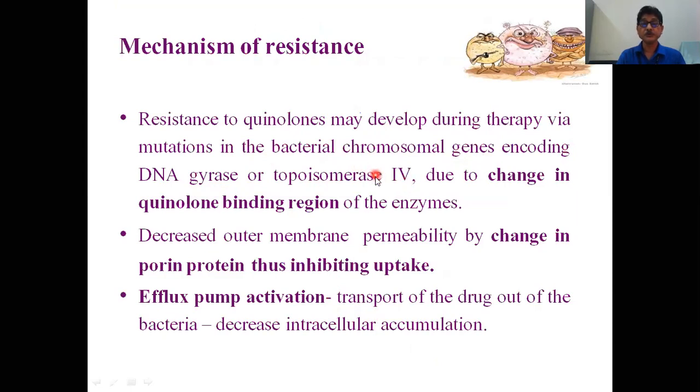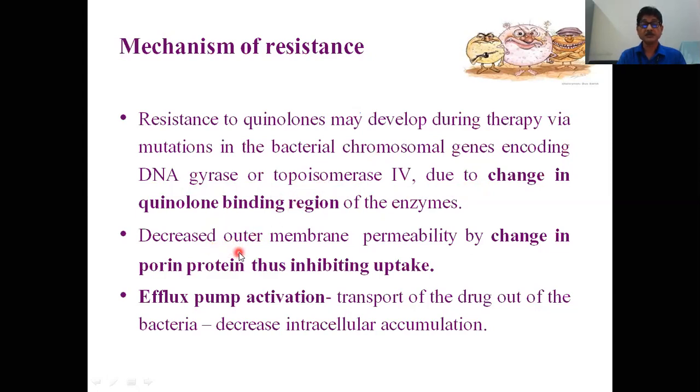Due to the mutation, there is a change in the DNA gyrase and the topoisomerase enzyme, and due to this change, quinolone binding will not be possible. The fluoroquinolones cannot inhibit either the DNA gyrase or the topoisomerase enzyme, because there is a change in the quinolone binding region of these enzymes. This is one mechanism.